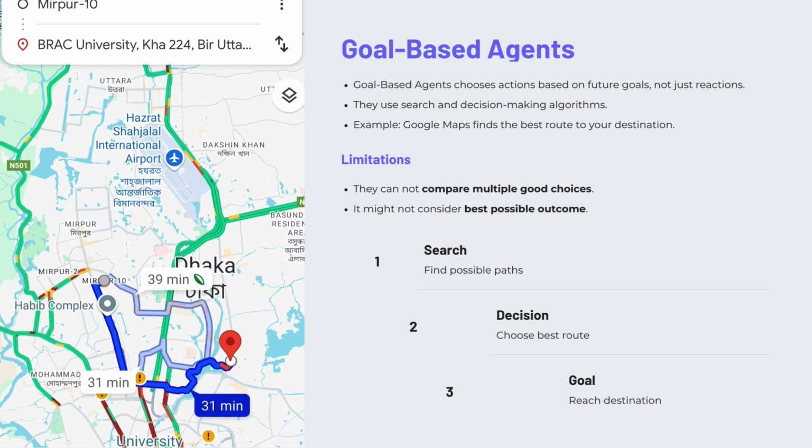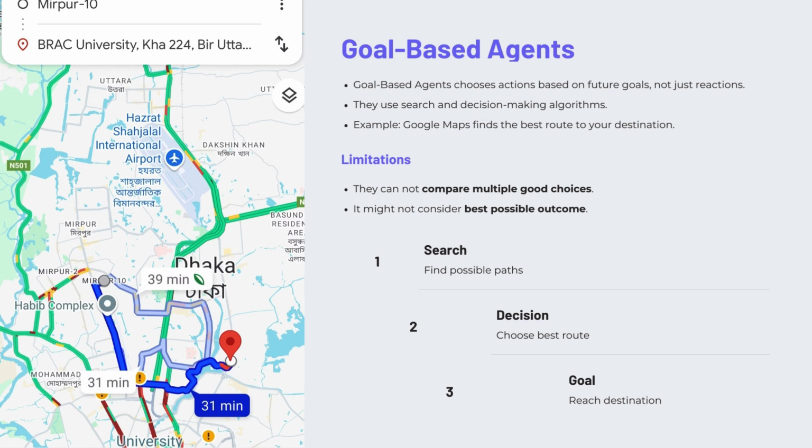Think about Google Maps. It does not just follow the next signal. It finds the best route to our destination from multiple routes. As we can see in the image, there are multiple routes, but it has selected only one route, actually suggesting to us the only one route which it thinks is the better option for us, which will take less time compared to the other routes.